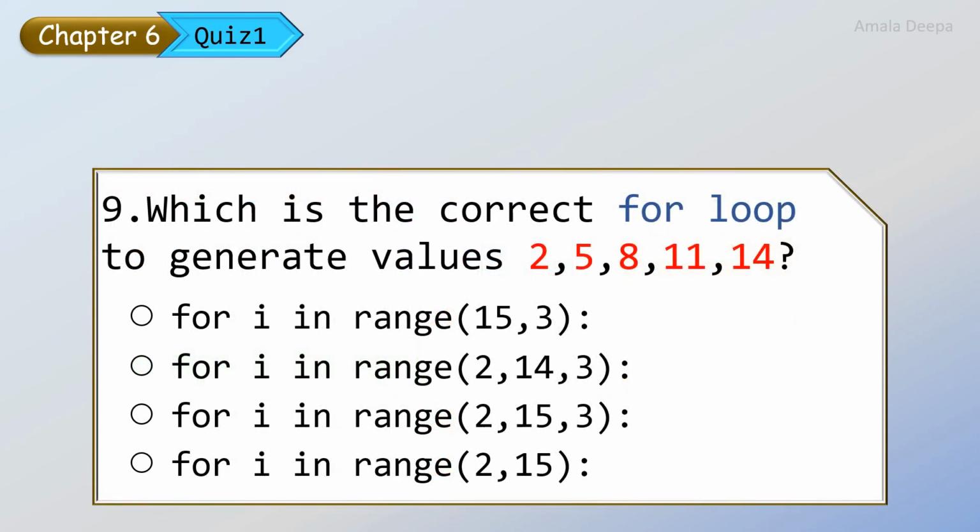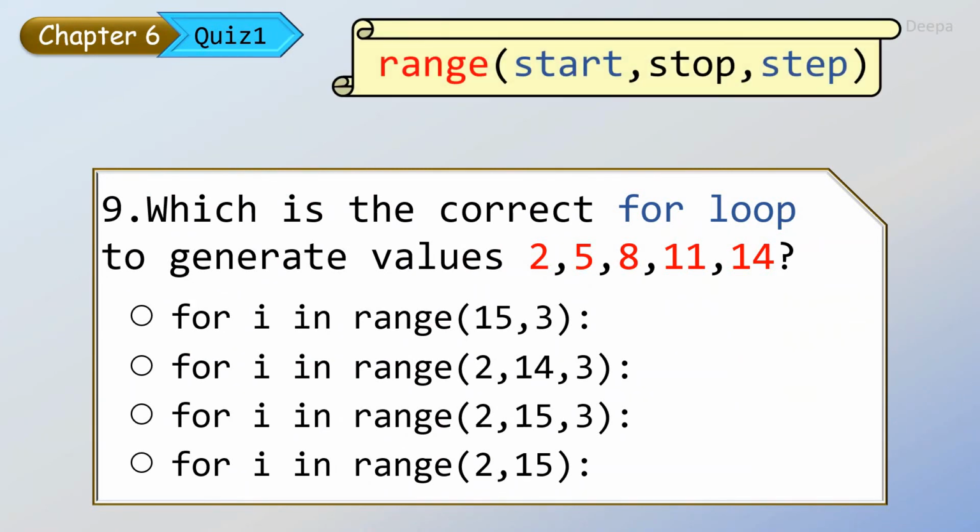Which is the correct for loop to generate values 2, 5, 8, 11 and 14? So let us write the range function for that by looking at the values given here in the question. The start value is 2. The stop value must be 15. Then only it will stop till 14.